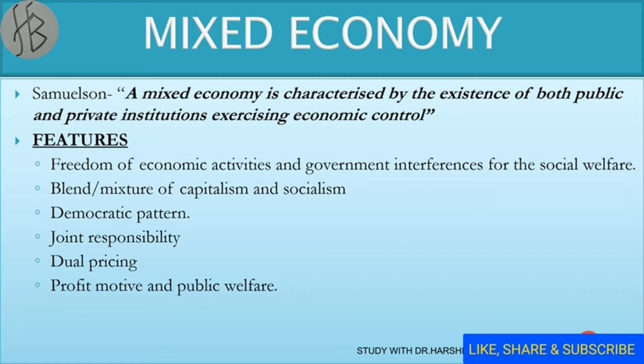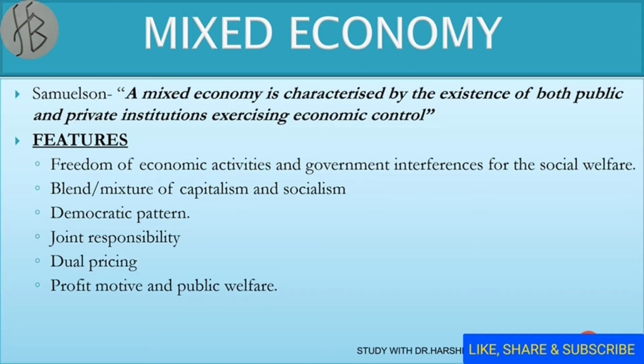So we can say the role of government in the mixed economy is very significant and complex, because it has to take a balanced approach and has to perform different roles such as entrepreneur, regulator, facilitator, monitor and controller. So the role of government is very significant and complex. Next point is democratic pattern. Usually mixed economy is adopted by those nations which follow a democratic pattern of rule. So it is more successful in the parliamentary form of democracy.